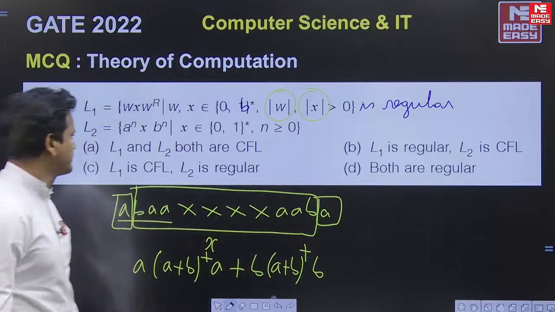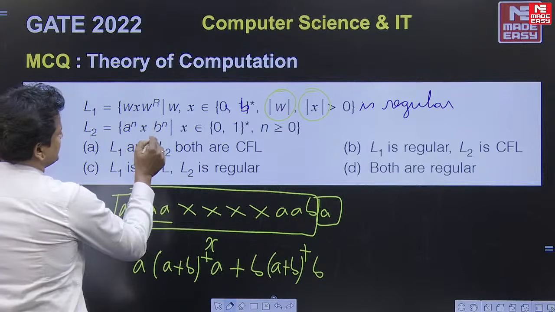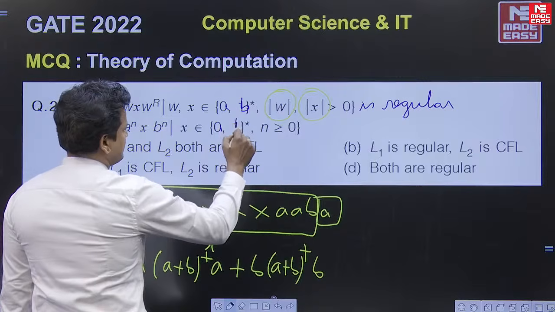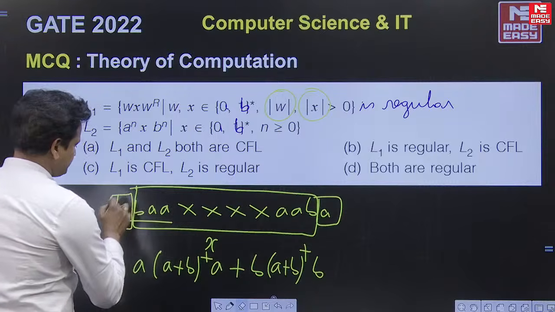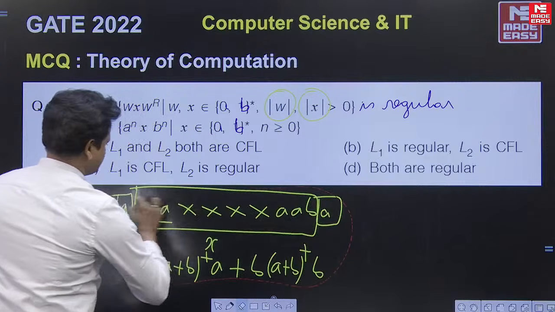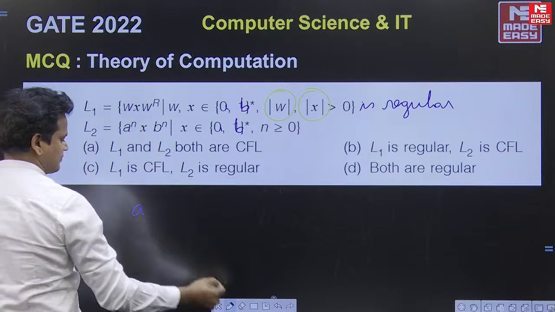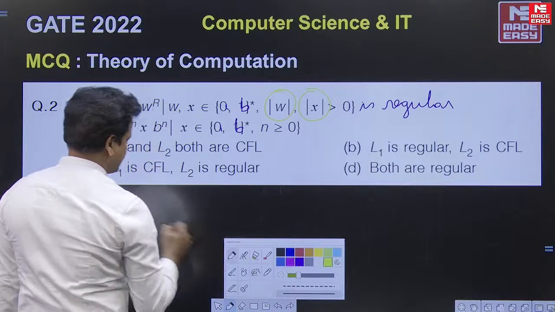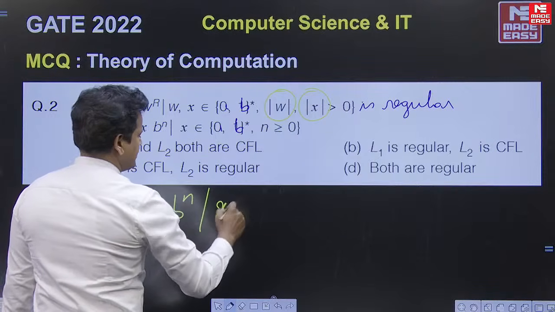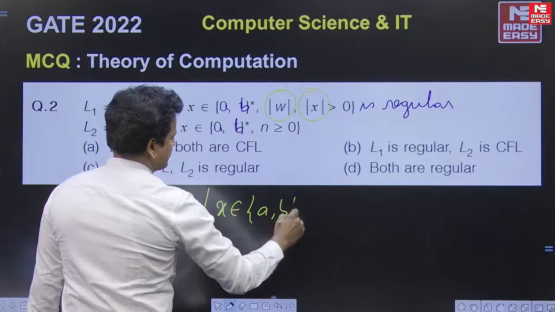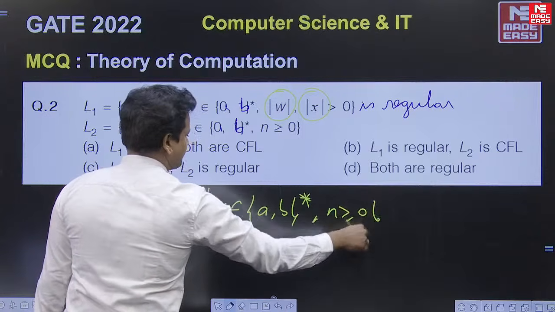Now this one: A power n x B power n, where x is (A+B)*, and n is greater than or equal to 0.